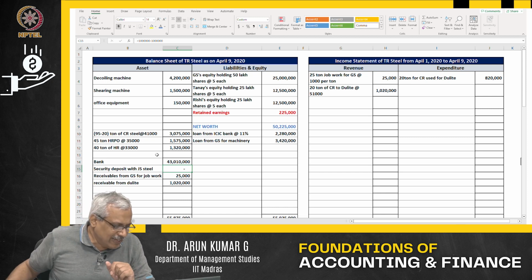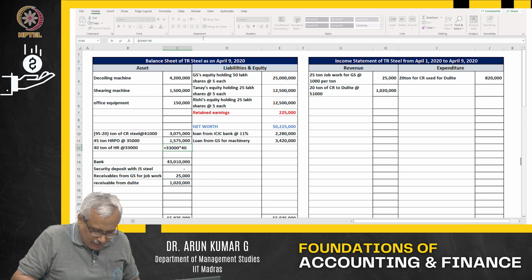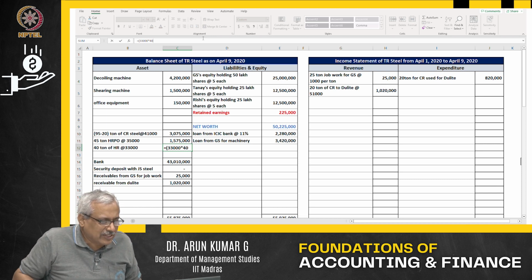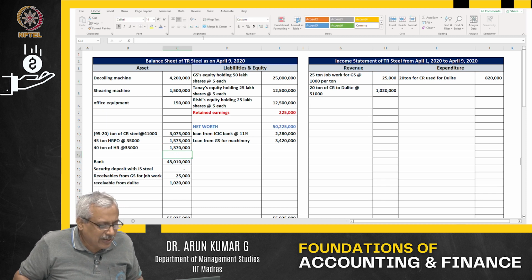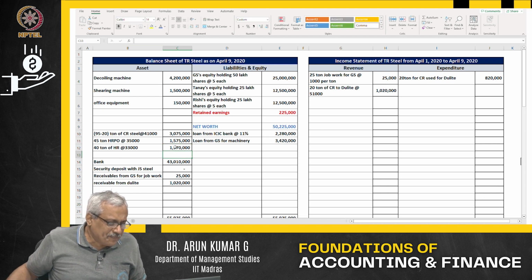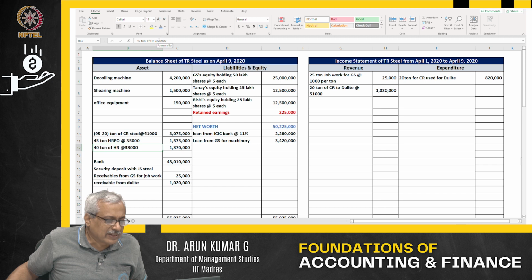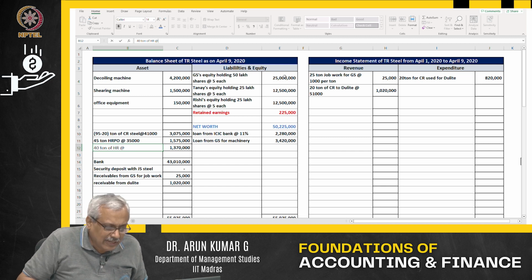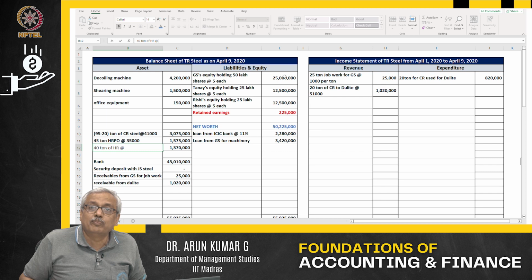In this particular case, what is the value of these 40 tons of steel that I have? The value of these 40 tons of steel is 50,000 plus. So, it will be about 13,70,000 divided by 40 tons. 13,70,000 divided by 40 will be the value per ton out here.